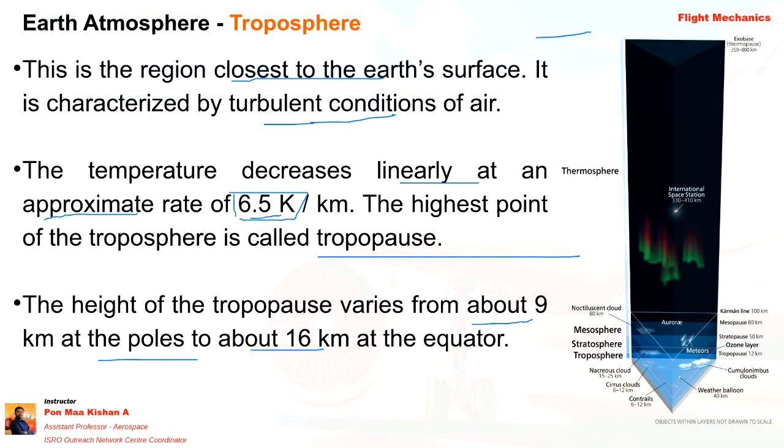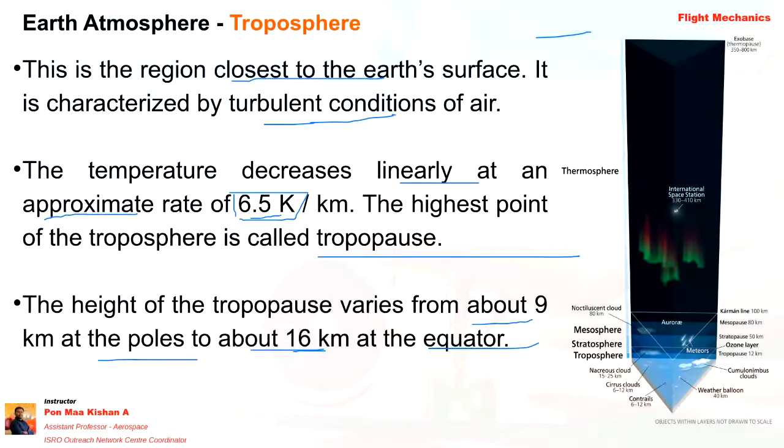If I am calculating the tropopause altitude at the equator, it is showing 16 kilometer, but when I am calculating from the poles, either south pole or north pole, it is showing 9 kilometer only. That's why there is a variation in the altitude itself.